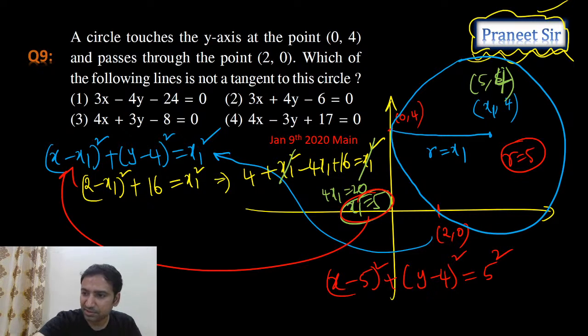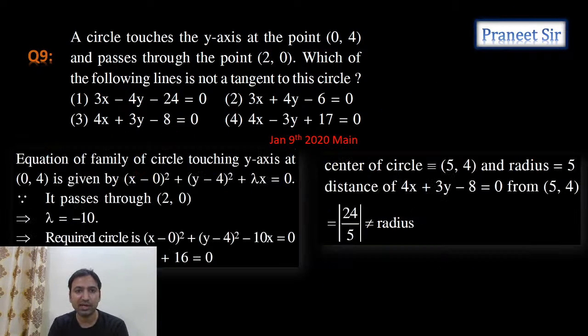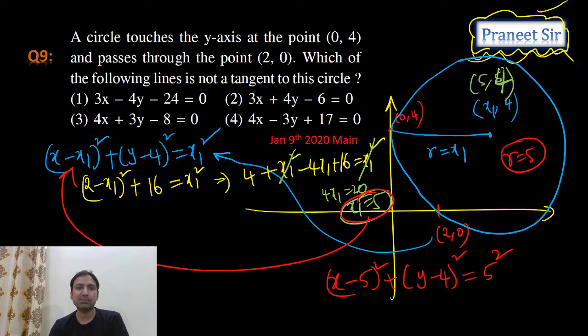Okay, right. So guys, what is the answer then? Which of the following lines is not a tangent? Not a tangent means what? The tangency condition should not be satisfied. Okay, let's see the answer. Answer is the third option. Now let's check whether the third option is tangent or not. So I am taking the third option: 4x plus 3y minus 8 is equal to 0.